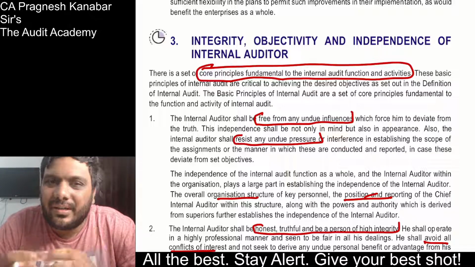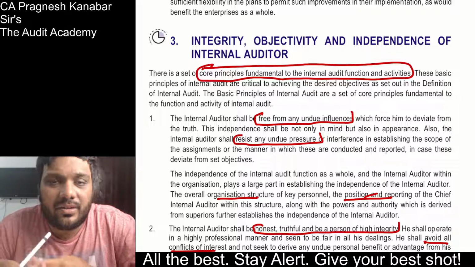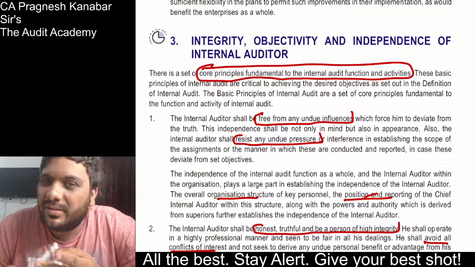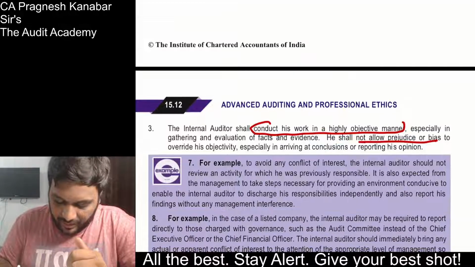So it's not that it is something new for you. Independence, uninfluenced. Objectivity, do not get biased, there should not be any lack of neutrality, you need to remain neutral. Integrity, honesty, and confidentiality of the information needs to be observed. So as you can see, you will find those points over here.